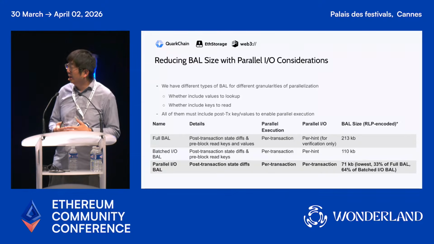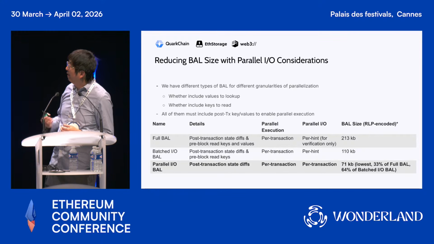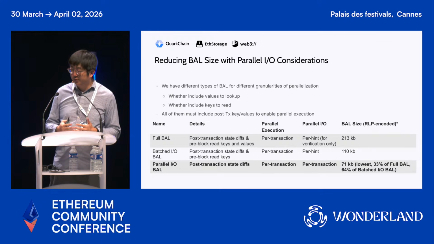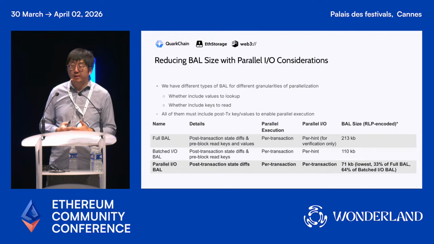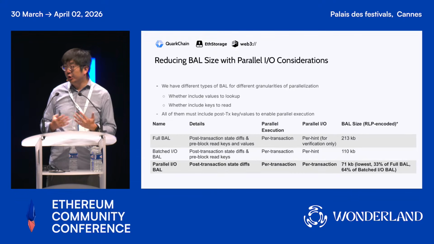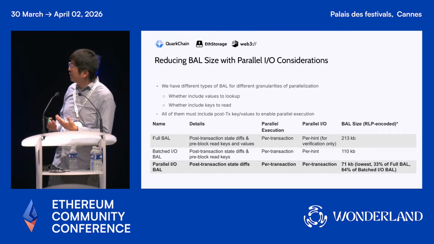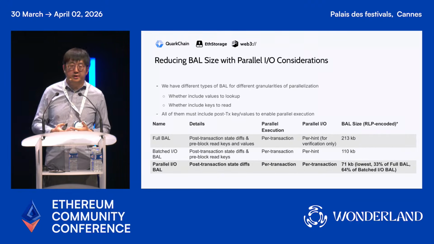So here we summarize three types of BALs, and we show that the parallel I/O BAL, which only includes the post-transaction diffs, reduces the BAL size to about one third of the most expensive full BAL, which contains all the I/O information during the execution. So we tried to understand, supposing we reduce the BAL size, for example, to one third, what is the performance difference?